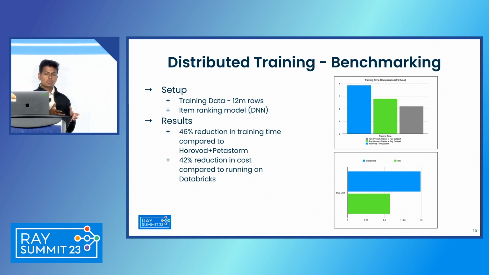So before we dived into the POC, we also ran some benchmarking experiments like the forecasting team did. And the idea here was to benchmark several model training frameworks, mainly on 2 pillars, cost and velocity. So as you can see, we benchmarked Ray datasets with Horovod and Petastorm as well. And you can see that we saw a 46% reduction in training time for 2 epochs. And as far as cost is concerned, we saw a 42% reduction when we were hosting these applications on Kubernetes rather than on Databricks.